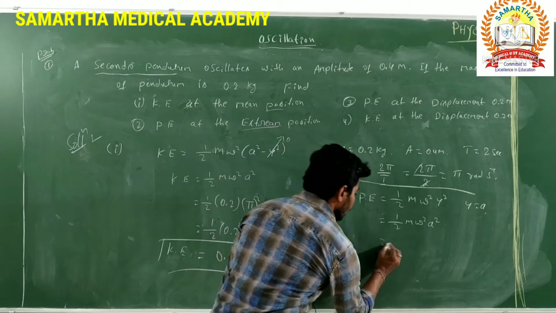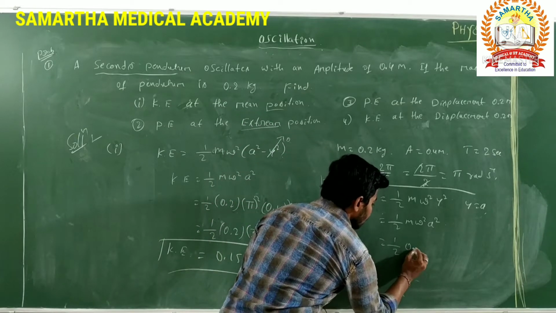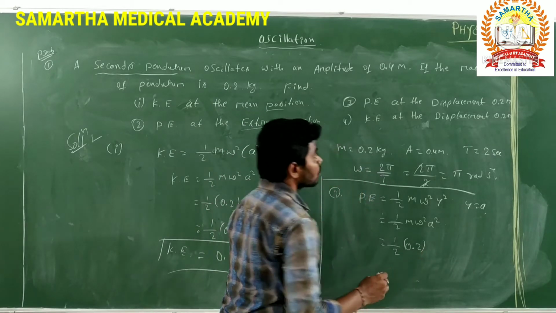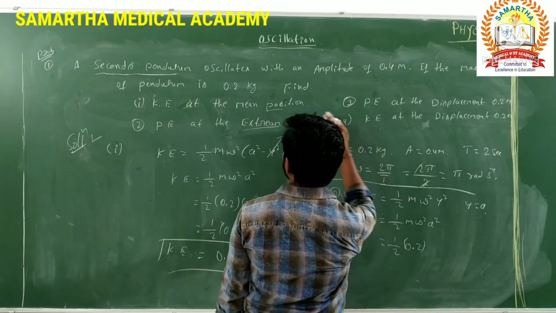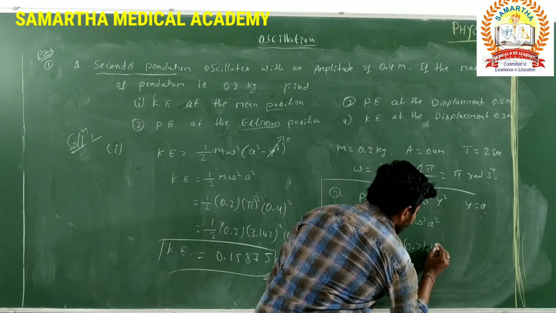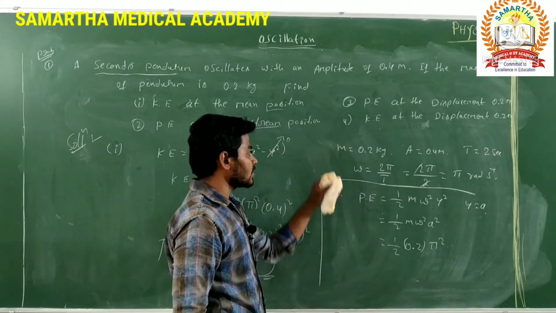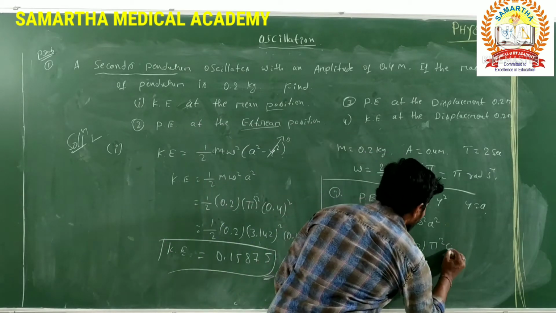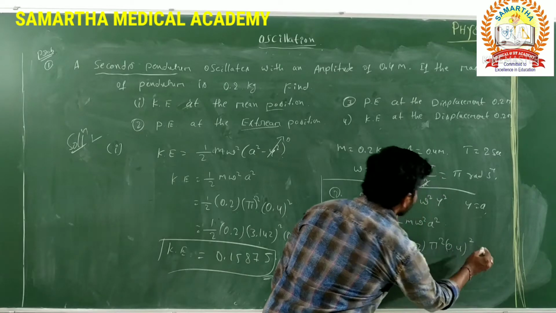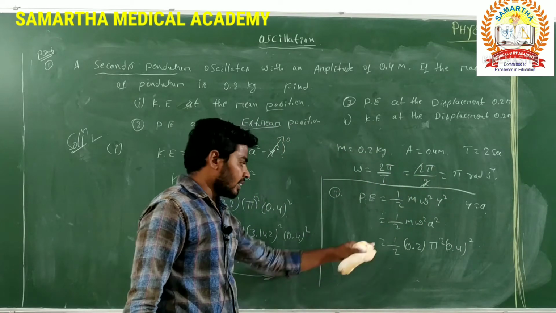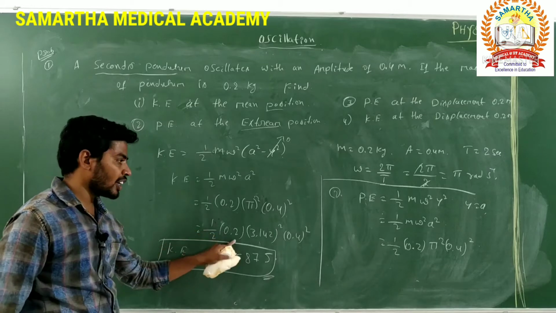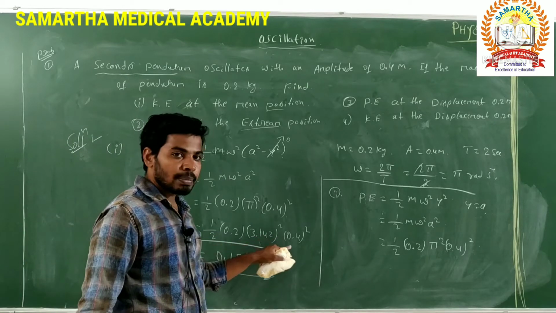Substitute the values: 1 by 2, mass of the bob is 0.2 kg, omega is pi square and A is the maximum amplitude, how much have they given? 0.4 whole square. Again the same formula: 0.2, 3.142 whole square, 0.4 whole square.